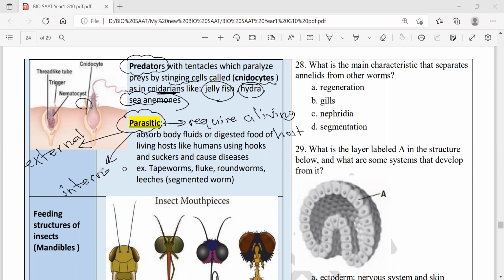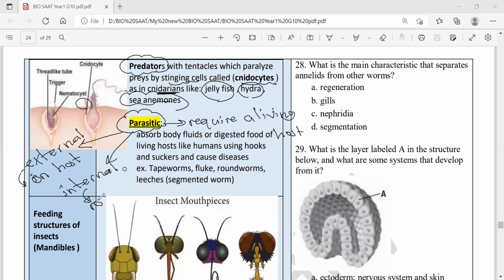What's the difference? External means living on the outside of the host. Like what mosquitoes do. Mosquitoes come and bite, and they take our body fluids, take the blood. This means they do external parasitism. But internal parasitism means living inside our cells, like what most of the worms do.